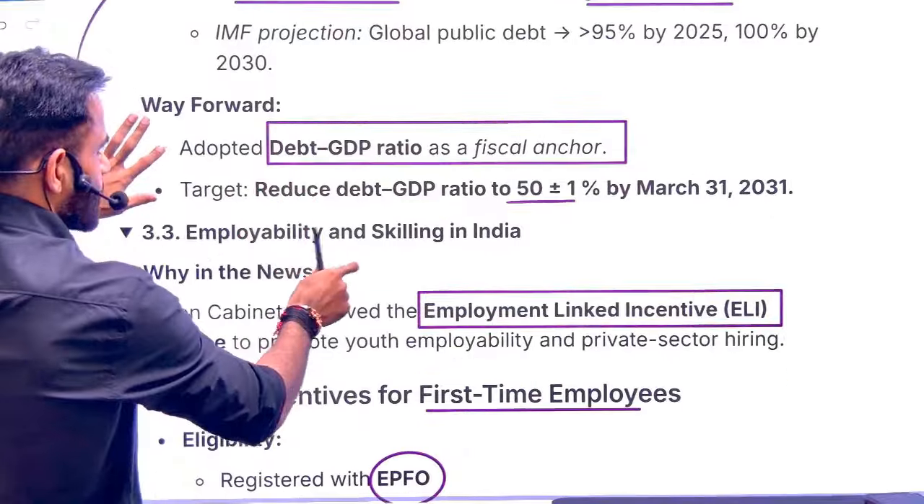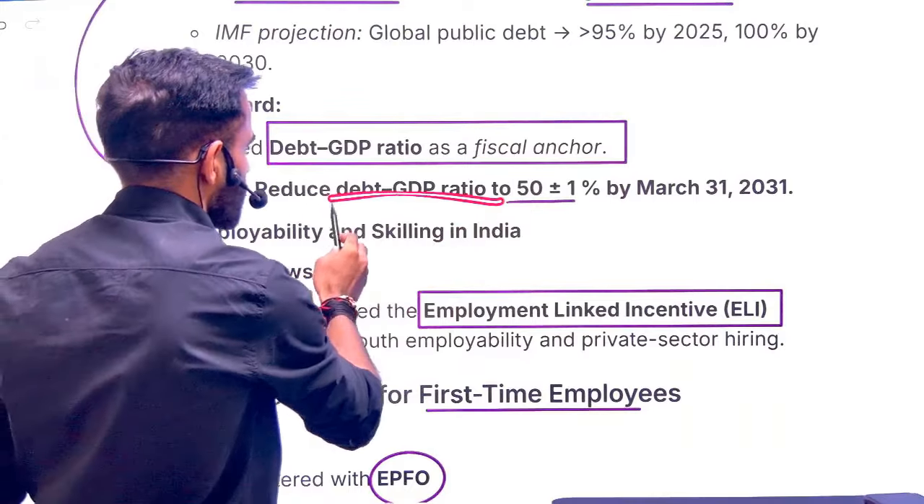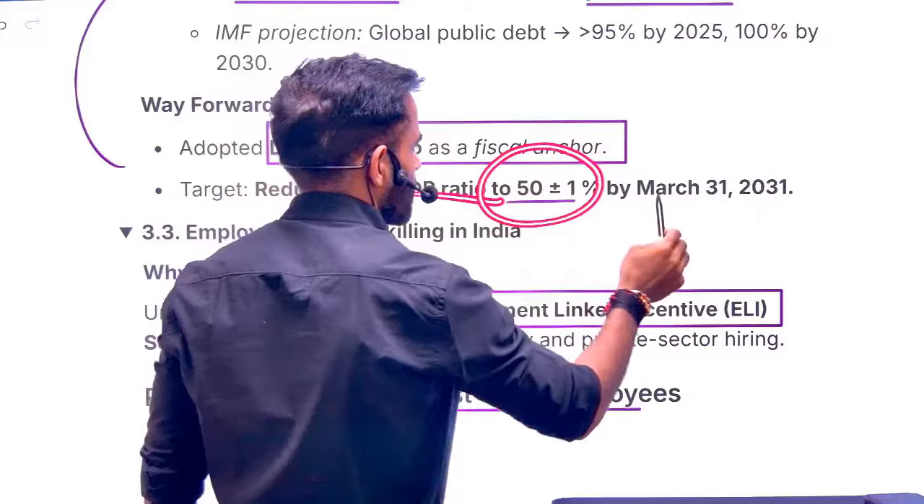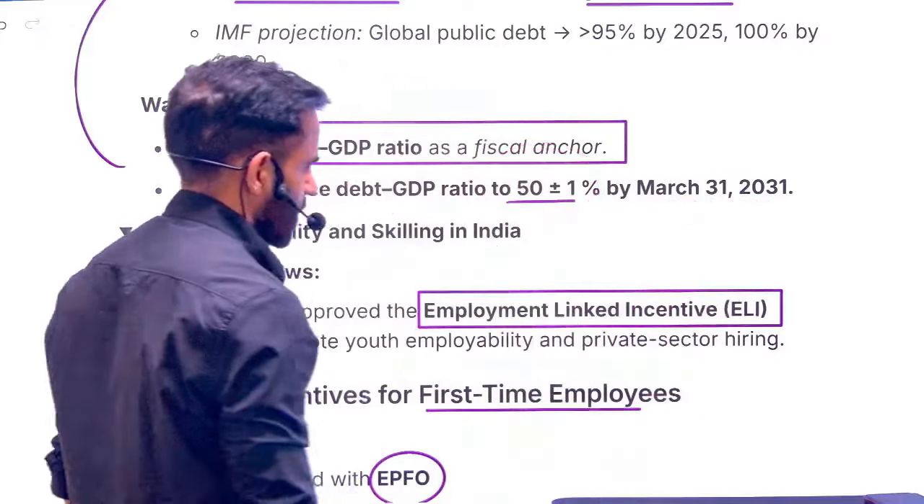Now, what is our target? The target is that we will reach a debt to GDP ratio of 50 plus minus 1% by 2031. Okay.